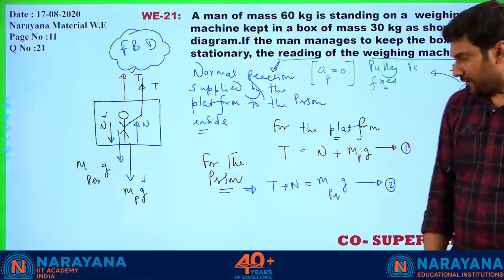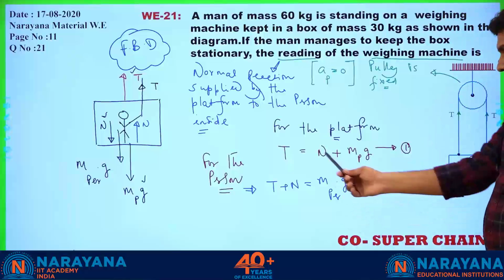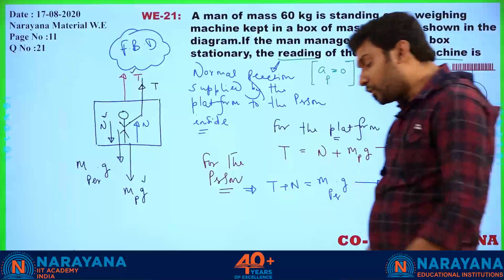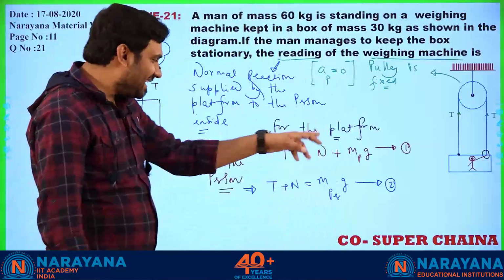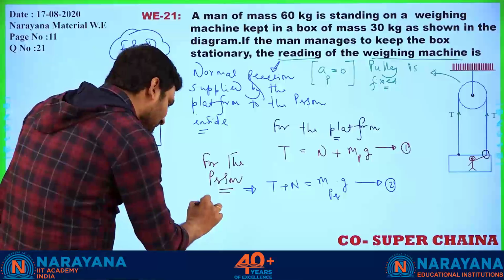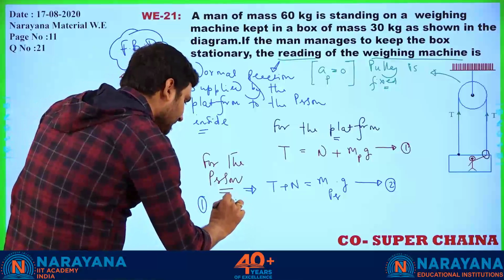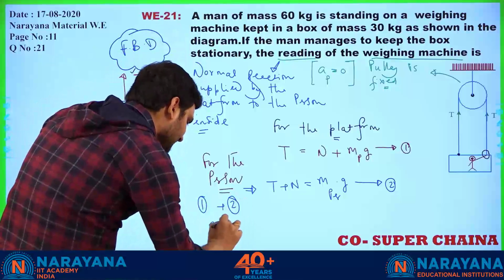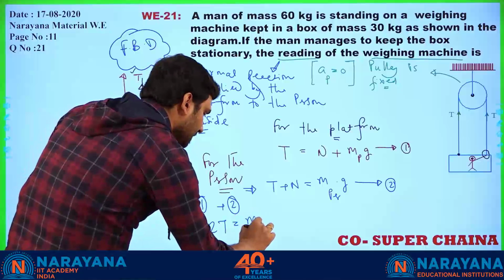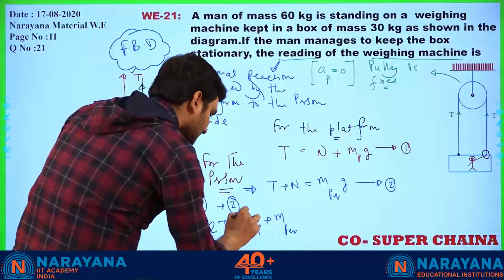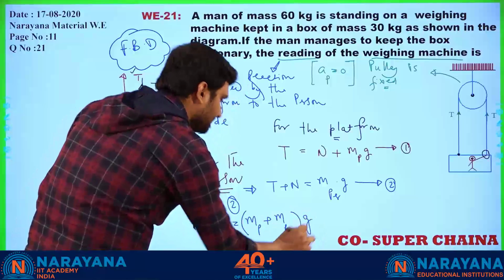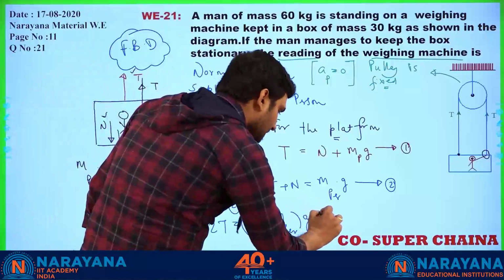Correct? So if you club these two equations, what are you observing? You are observing a very common thing, that this N is getting cancelled. So if you just do 1 plus 2, we get 2T is equal to (mass of the platform plus mass of the person) into g, which gives you the tension value.